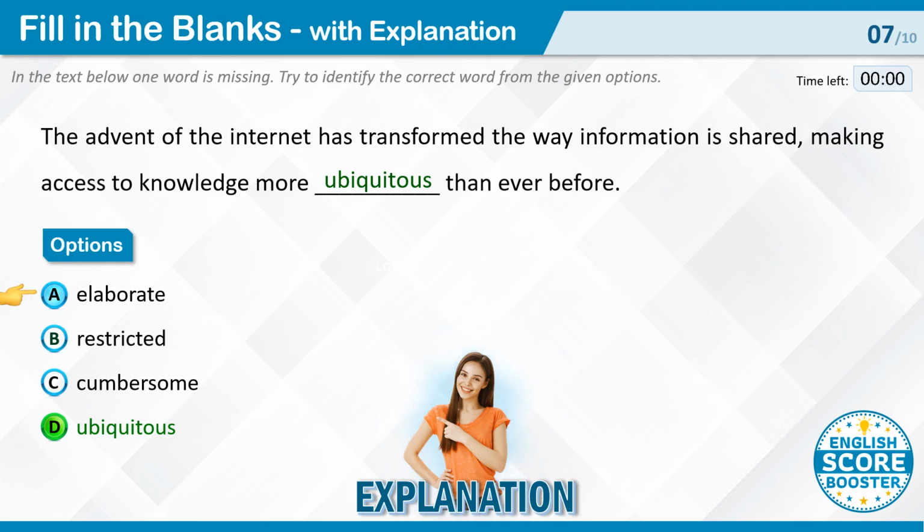Elaborate. Elaborate means detailed or complex, but in the context of the sentence, we are looking for a word that conveys the idea of widespread availability. Therefore, elaborate is incorrect in this context. Restricted. Restricted means limited or constrained. This word is opposite to the intended meaning in the sentence. We are discussing how the internet has made knowledge more accessible, so restricted is not the correct choice.